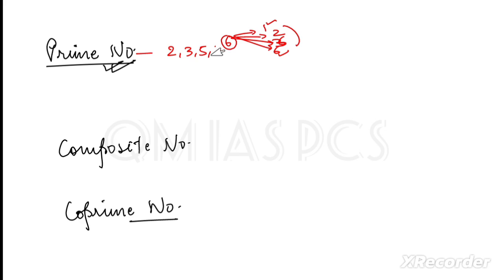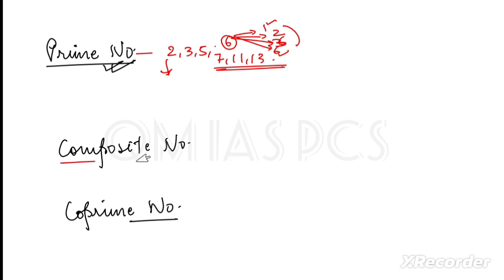Then after 5 it will be 7, then 11, then 13. These are prime numbers. One important thing: 2 is the only prime number which is an even number. Other prime numbers are odd. Clear? And please note everything.